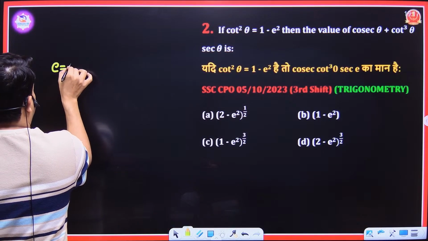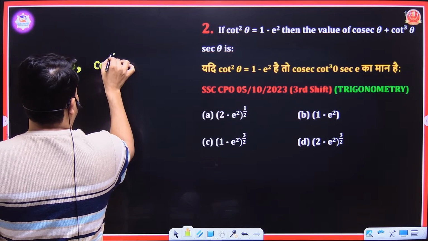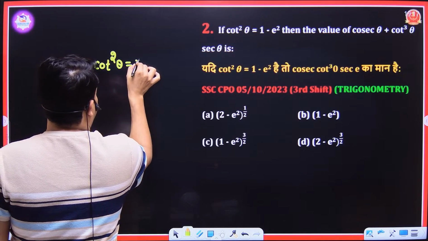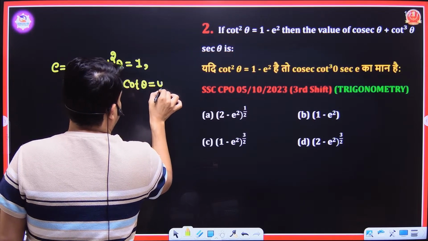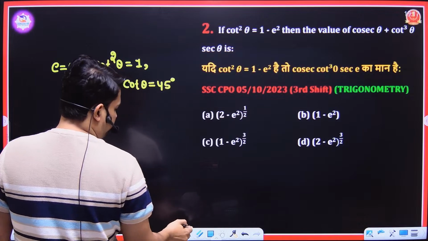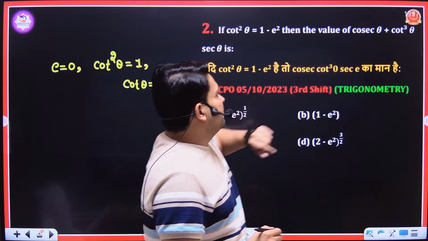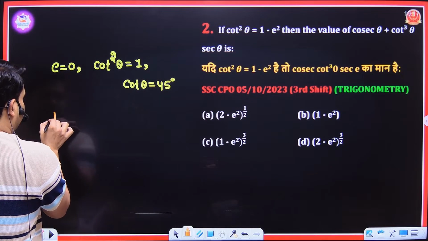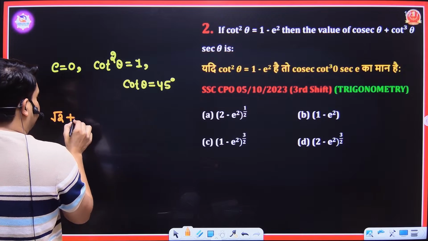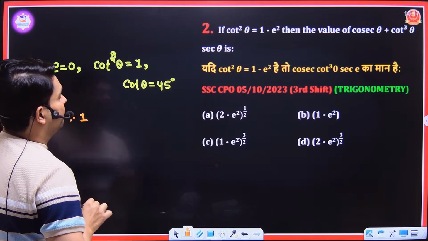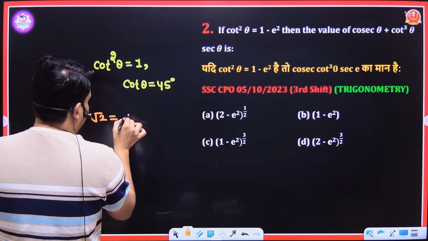if I put equal to 0, then what do we have? We have cot square theta is equal to 1. It means cot theta is equal to 1, so the value of theta is here 45. If I put 45 here, then cosec 45 is root 2, plus cot 45 is 1, and sec 45 is again root 2. I have 2 root 2.